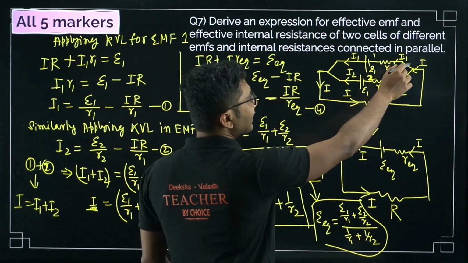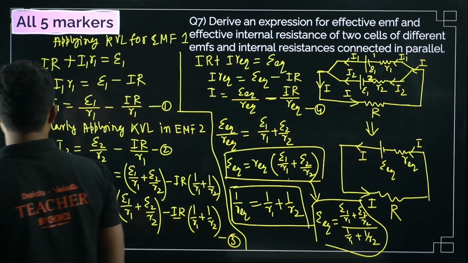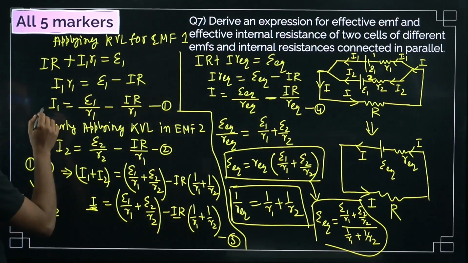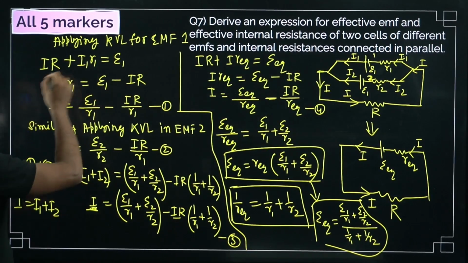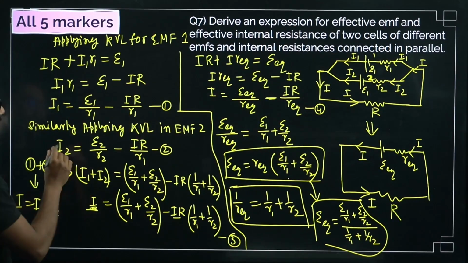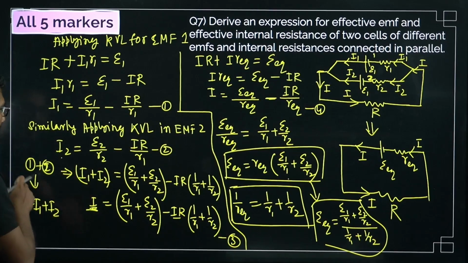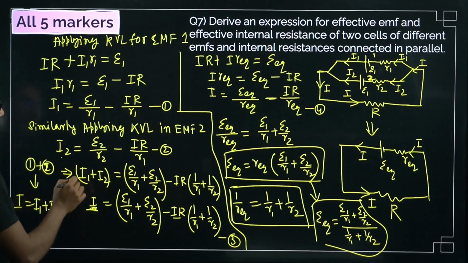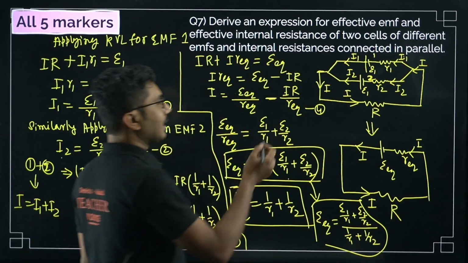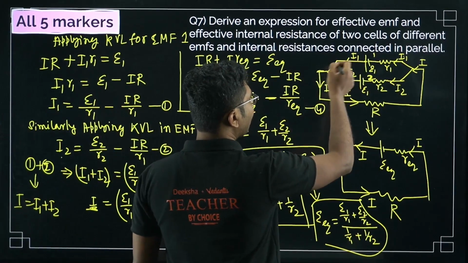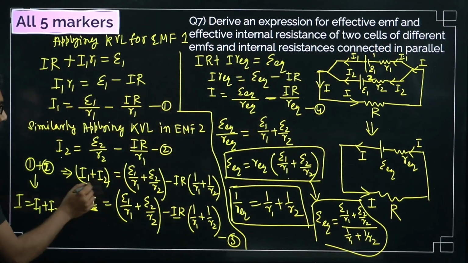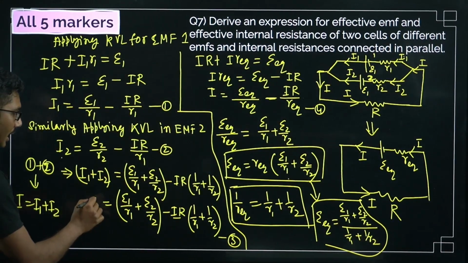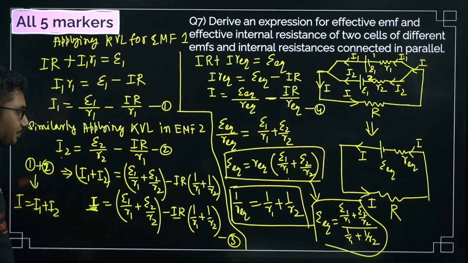Now through this, again the same logic we will apply, and we can find I1 and I2. That is our objective. So we have calculated I1 after writing this equation. So I1 and I2 you have written. Now what you have to do is add them. Obviously from Kirchhoff's junction rule, I1 and I2 are entering, so that should be equal to the total current I. So I1 plus I2 equals the total current I. That's what we have done over here.